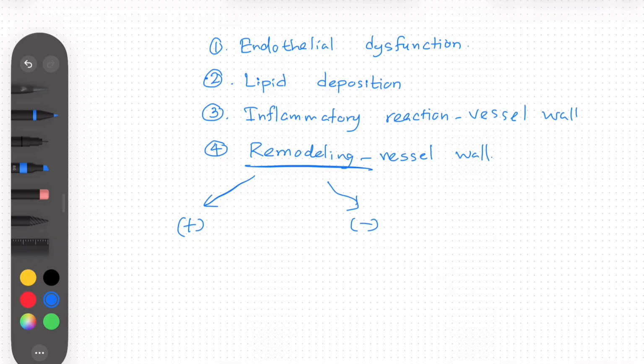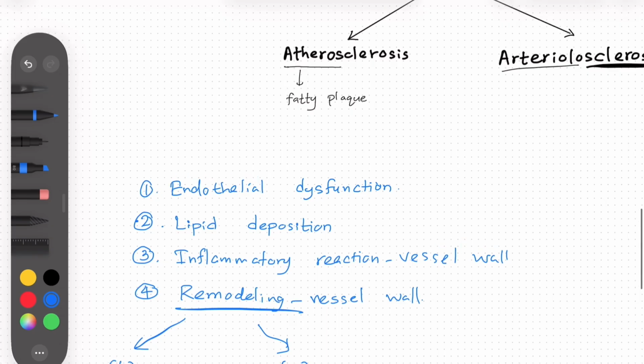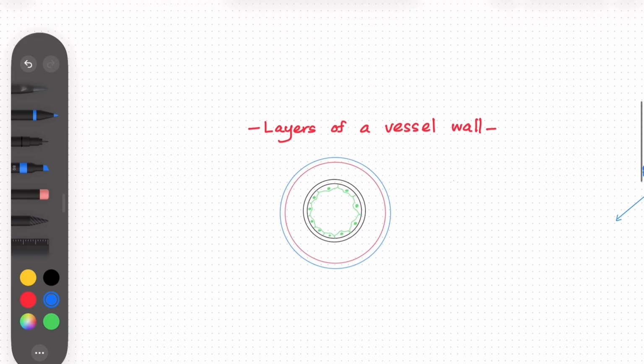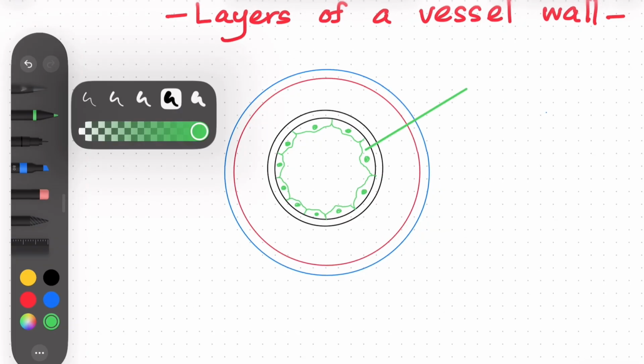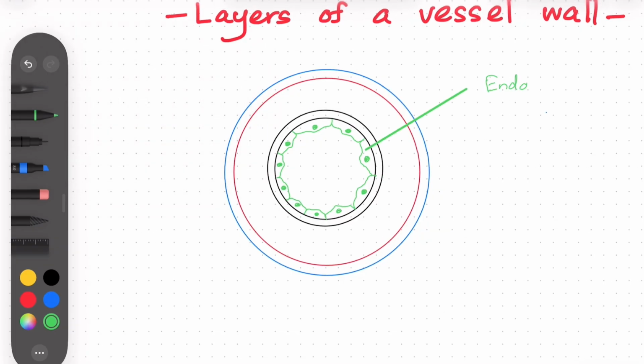Then let's talk about the arterial wall. The arterial wall has layers. The innermost layer is the endothelial layer. Then comes the tunica intima, also known as the subendothelial layer.